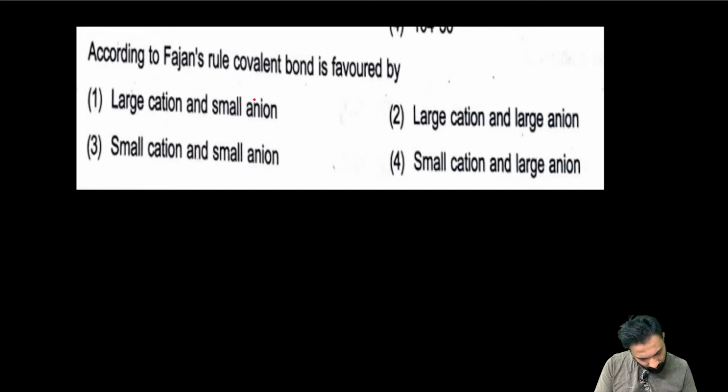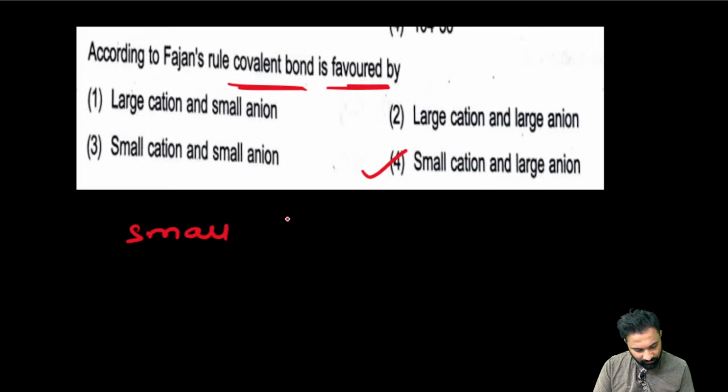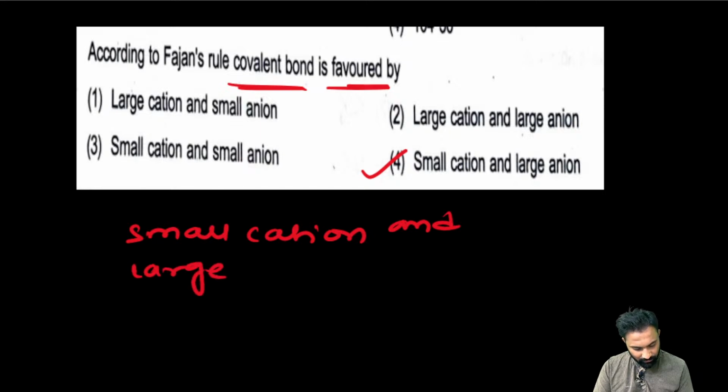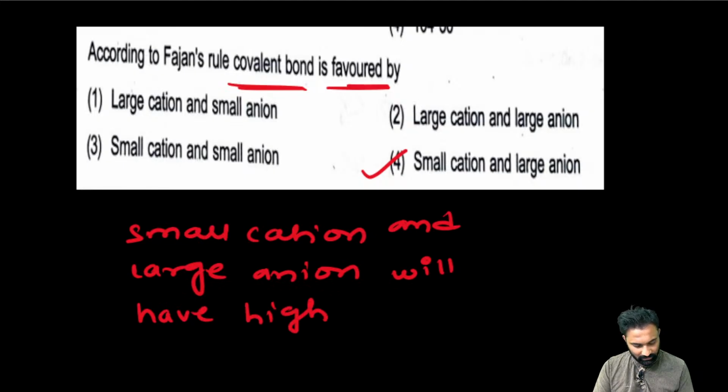According to the Fajan's rule, the covalent bond is favored by. My dear friend, the answer is 4. Already I explained, right? Small size cation and large size anion will have high covalent character.